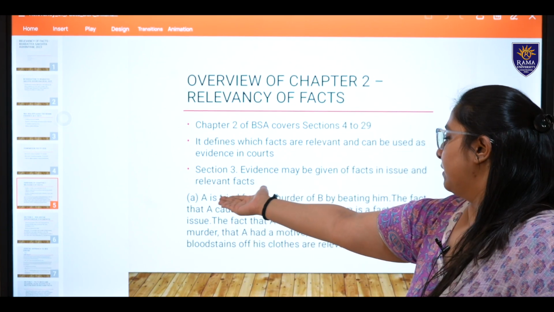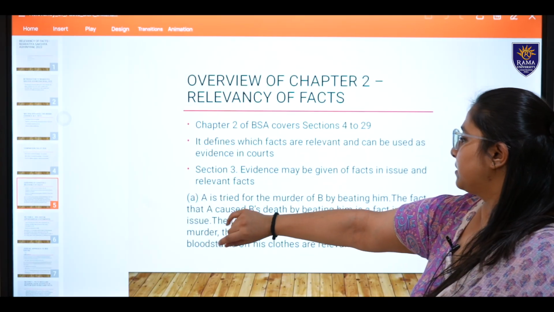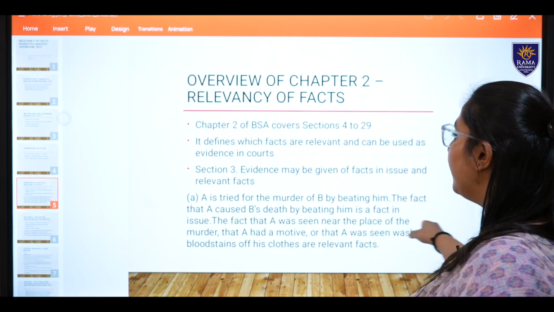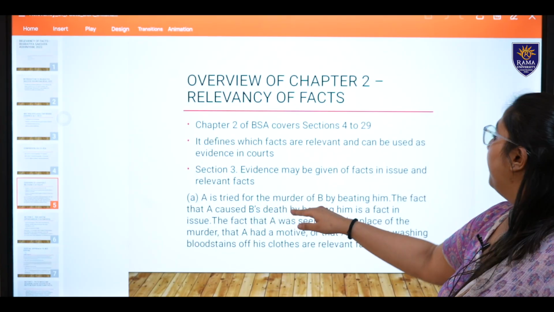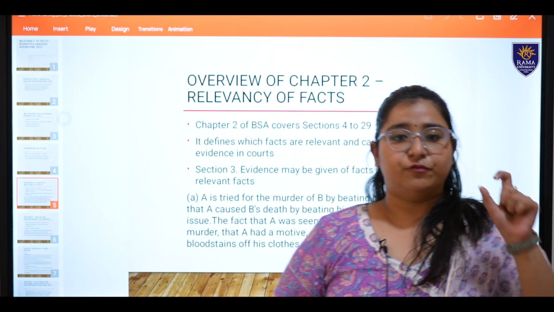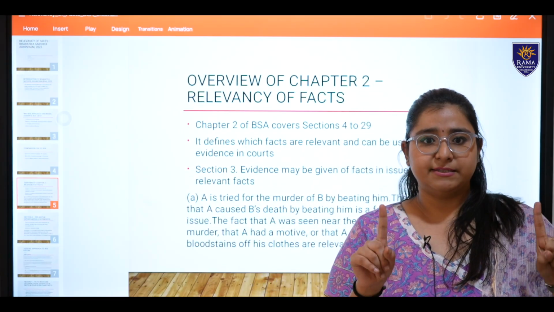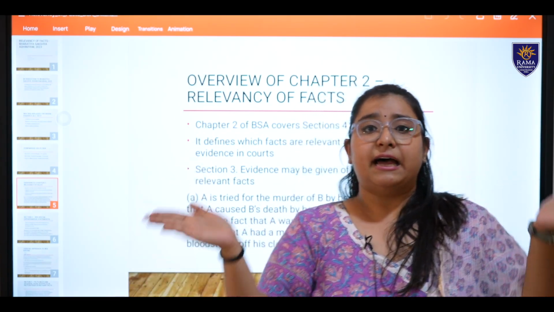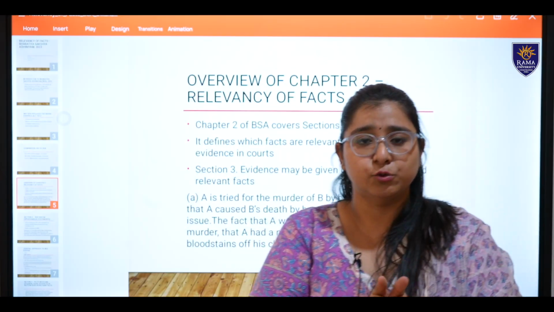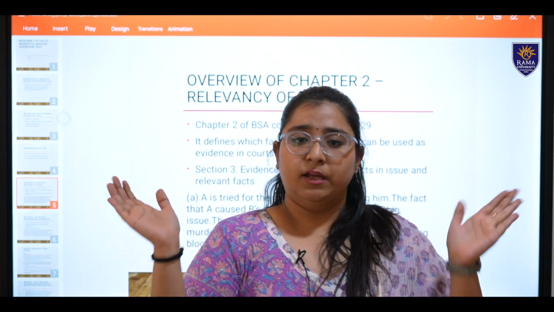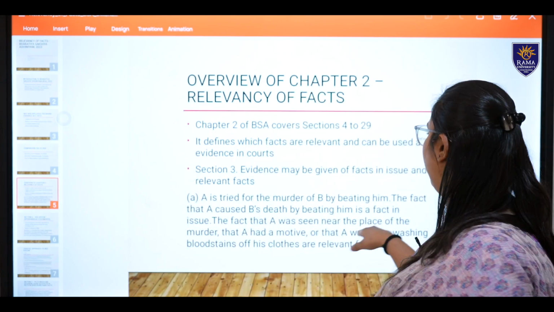I will deal with this in the form of an illustration. What does the illustration say? A is tried for the murder of B by beating him. The fact that A caused B's death by beating him is a fact in issue. So, what is a fact in issue? A fact in issue is when two parties are there, one party asserts something and the other party denies something. That is a fact in issue. I am saying something, the other party is denying it. So, the issue comes. Okay.